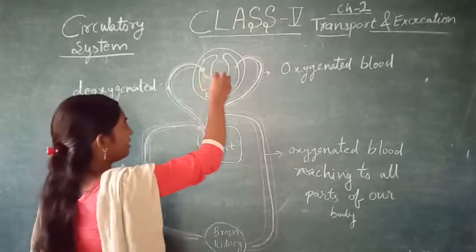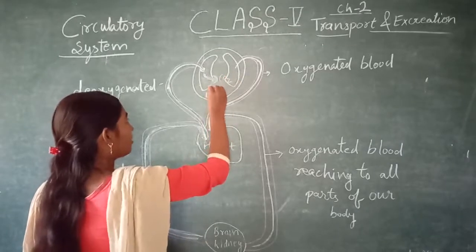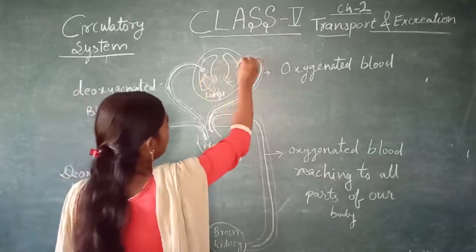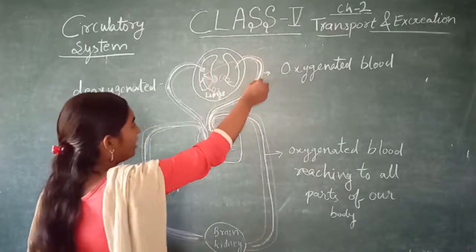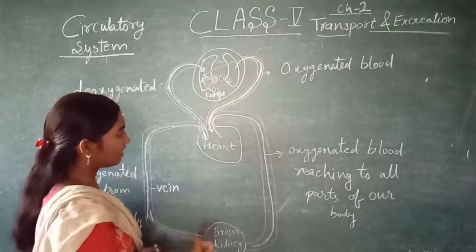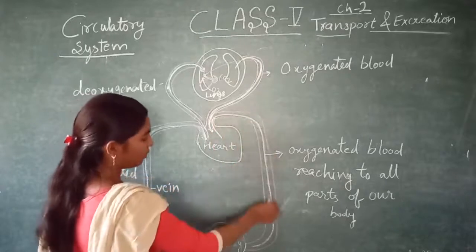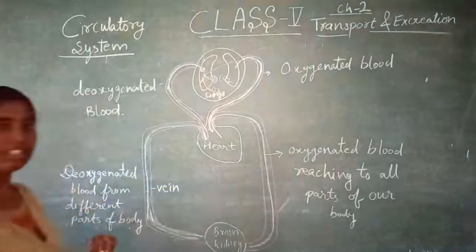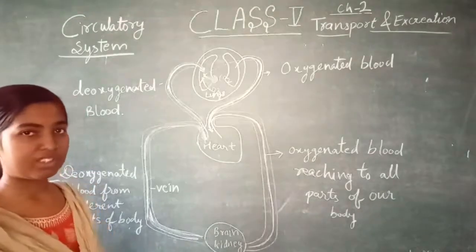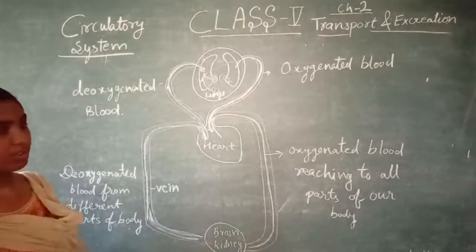Then oxygenated blood comes to the heart, and again the heart pumps, so this blood again goes to all parts of our body, and in this way all the time blood is taking oxygen and releasing carbon dioxide. So this whole thing is known as the circulatory system. You can note it down.